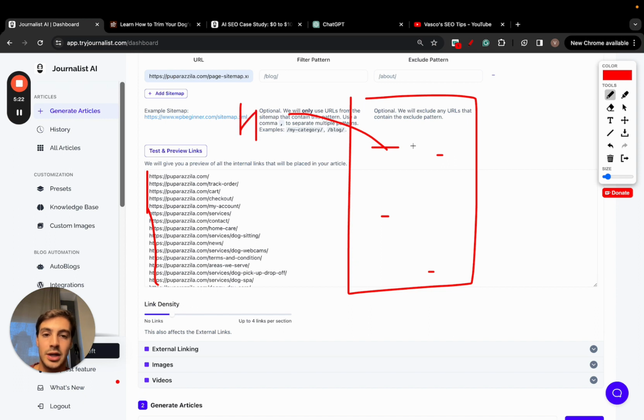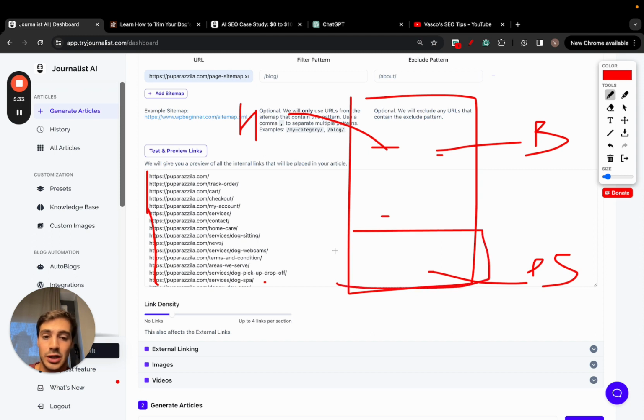Again, to my homepage, maybe to some blog posts of mine, maybe to, for example, this page right here, dog spa. And again, not in a random way. For example, if this paragraph talks about dog grooming and dog bathing, and then it mentions spa for some reason, we make sure to add the link to the dog spa. So it's not placed forcefully in here. All this makes sense and it's carefully crafted.